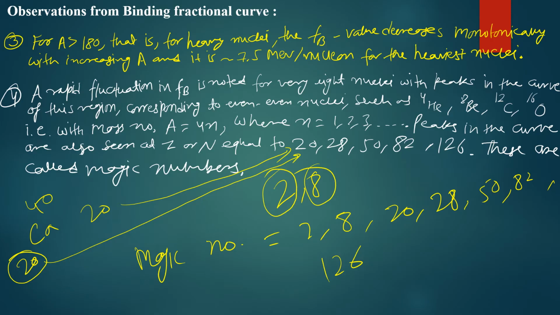Then the calcium nucleus has 7 isotopes, which is the most number of isotopes that a nucleus has. Sometimes this question is also asked: which nucleus has the most number of isotopes? Then you should answer that the calcium nucleus has the maximum number of isotopes. So these are the main findings from the binding energy, binding fraction curve. Now move to the next part of the video.